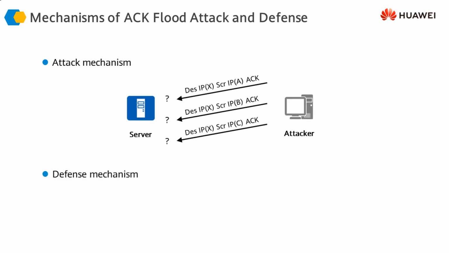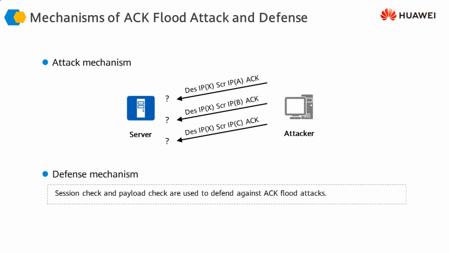Similarly, an attacker can generate a lot of ACK messages towards the server. The attack mechanism is that the attacker generates a lot of acknowledgements, or ACK messages, from different source IP addresses towards the server. The server, in order to look at the connections which exist against those ACK messages, cannot find those connections because these are randomly generated ACK messages. So the server is going to consume a lot of its resources, and the server might crash, or the server might not be able to serve the real requests coming from the real users.